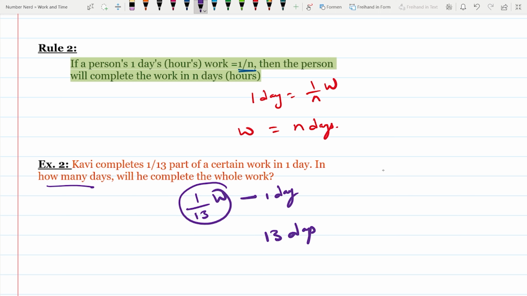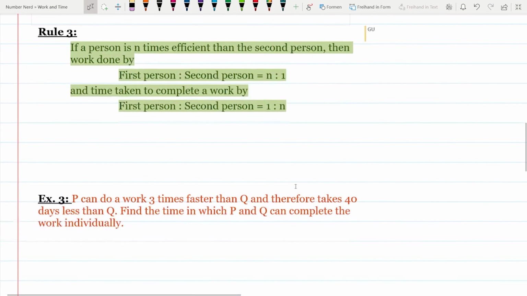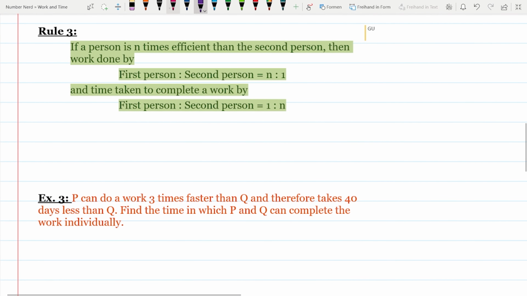Suppose I am doing a task. I will take 2 days to complete a task. Then in 1 day, how much will I do? I am taking 2 days for one work, so in 1 day, I will complete half of the work, right? This is what rule 1 and rule 2 are saying. I think rule 1 and rule 2 are clear. So let's move on to rule 3.